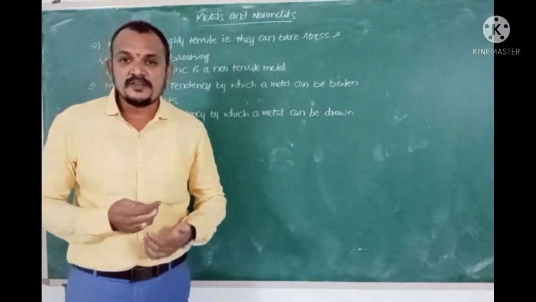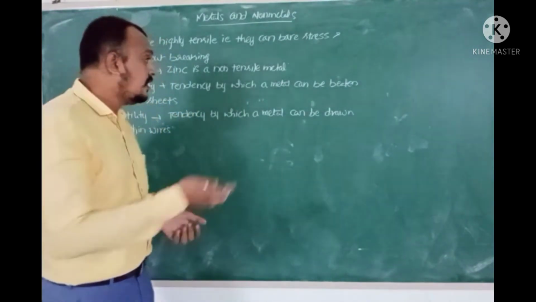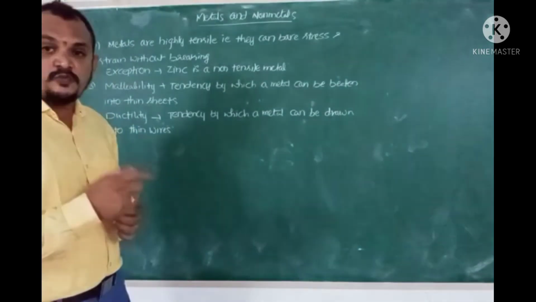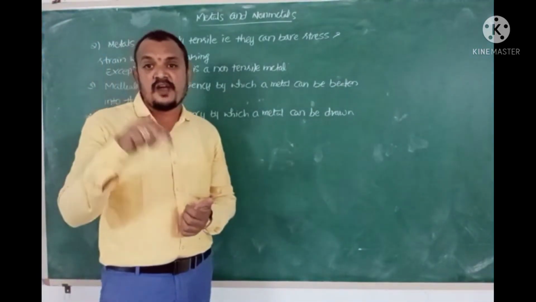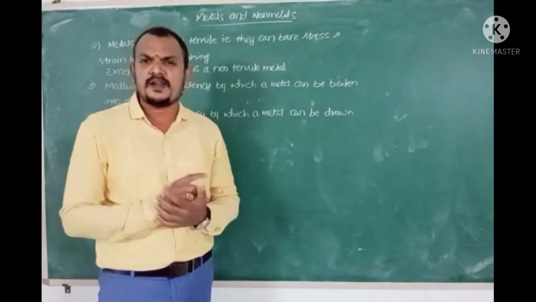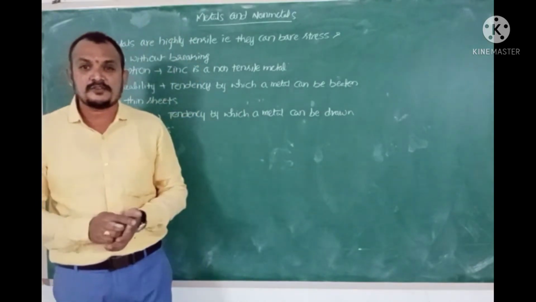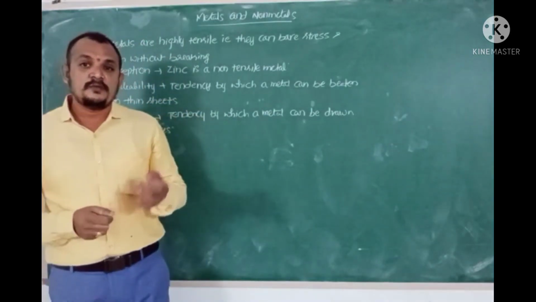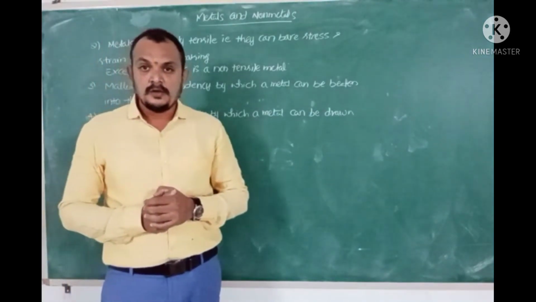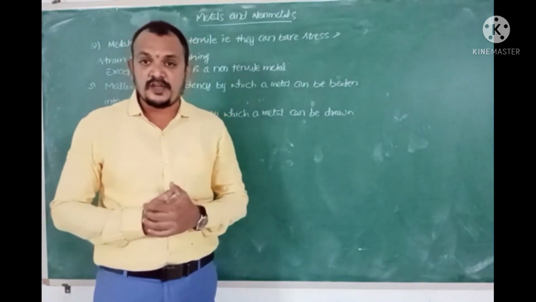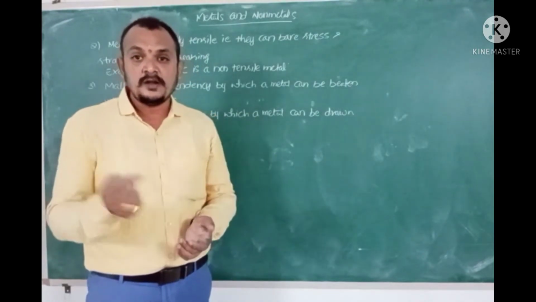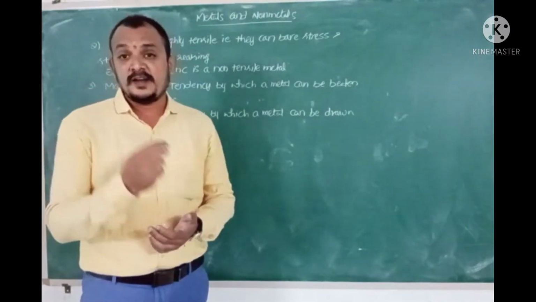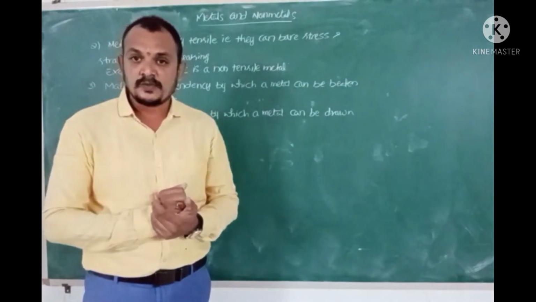Sir, how is it possible? You may be asking. That is to be done by an expert goldsmith. An expert goldsmith working with gold can draw that 1 gram of gold into a wire of length 2 kilometers. What are those wires used for? Those gold wires are used for making expensive clothing, like the gold zari saris. When light falls onto that, due to the presence of gold, it gives a brilliant shine.